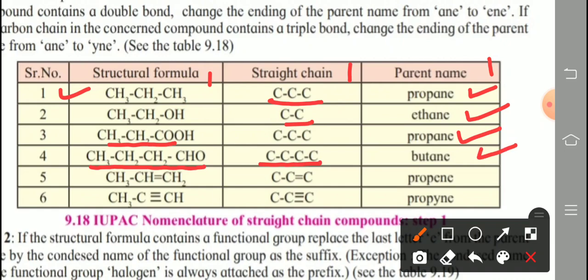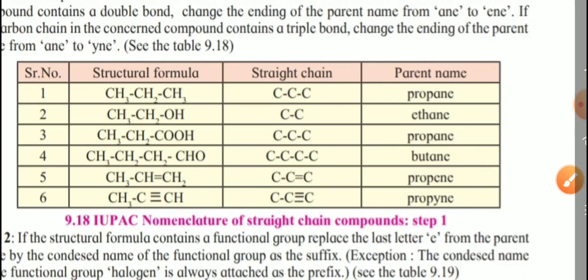CH3, CH=CH2. How many carbons? So 3 carbons, but in the case of the second and third carbon, a double bond is present. So 3 carbons means propane, but a double bond is present, so instead of propane, the parent name is propene. Next, CH3C triple bond CH. So 3 carbons, but between carbon second and third there is a triple bond. So 3 carbons means propane, but a triple bond is present. Then what? ANE is replaced by YNE. So propyne. Clear? This is the first step.